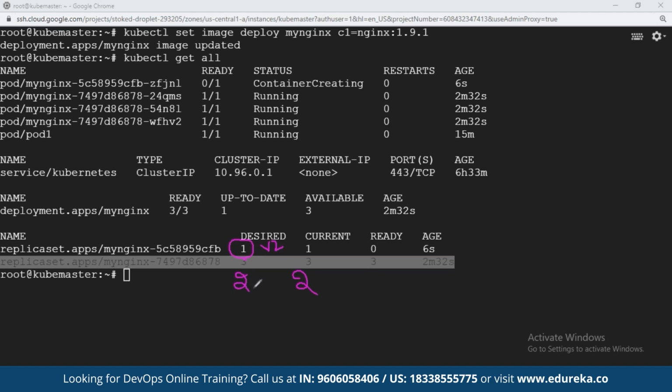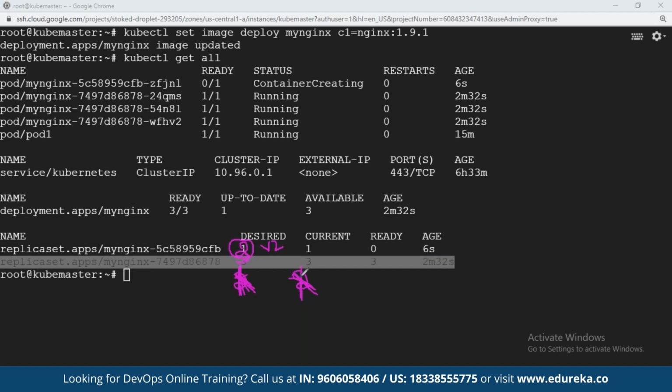Again it will increase the new replica here with the version 2. In the previous replica set, older version will be deleted. Again, desired count will increase for the new replica set. The previous replicas will be deleted.